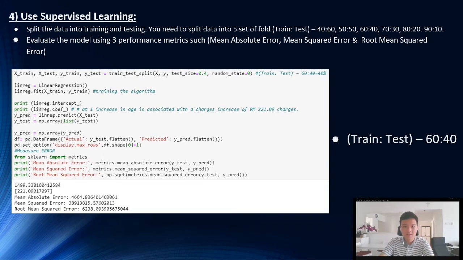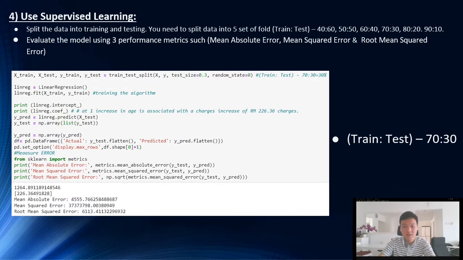Then we go to our train test data where test is 40%. For our test at 40%, we have our intercept, which is 1499.34, while our coefficient is 221.09. The MAE is 4664.84, while the MSE is 38913815.58. While our RMSE, root mean square error, we will get 6238.09, which is much lower than previously.